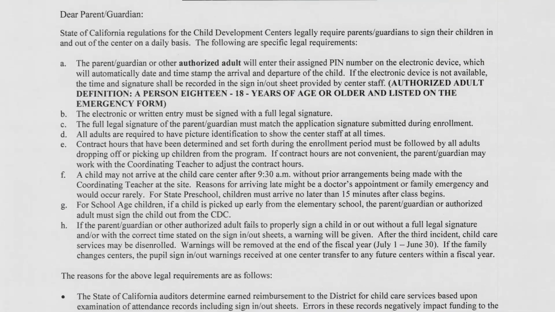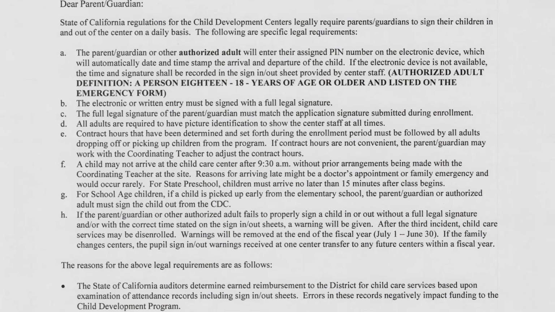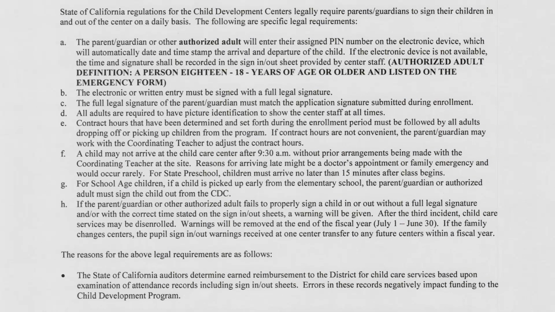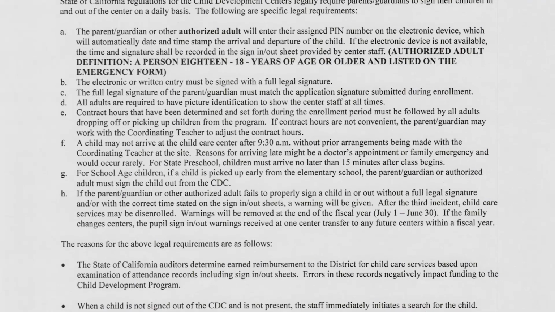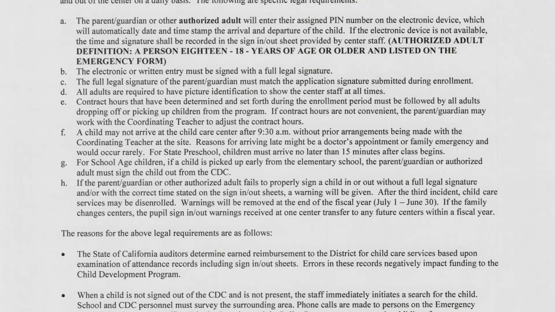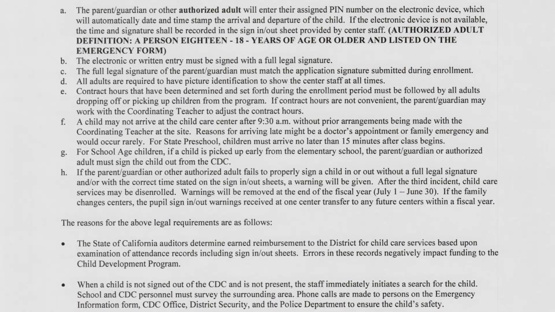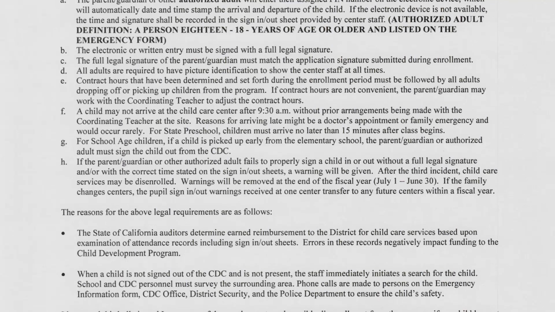The contract hours that we have set up have to be followed as closely as possible. Those will be indicated on the contract form that you will be receiving at the initial enrollment. So it is very important that they are signed in and out every single day that they're there, so that we can account for your child. In the event there is an emergency, we need to make sure that we can account for these children using the sign in and out sheets.